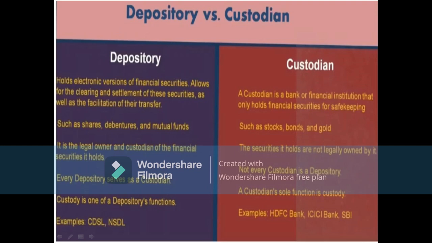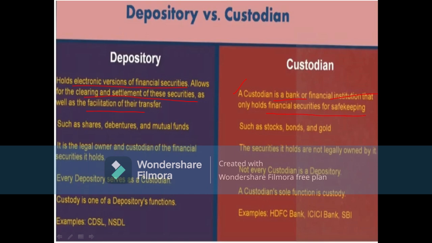Till now we have studied the holding of electronic versions of financial securities, scrips, which are nothing but the electronic form of shares. It allows for the clearing and settlement of these securities as well as facilitation of their transfer. So we can transfer here, and we can settle our accounts also. And what does custodian mean? A custodian is a bank or financial institution that holds financial securities for safekeeping only, not for transfer.